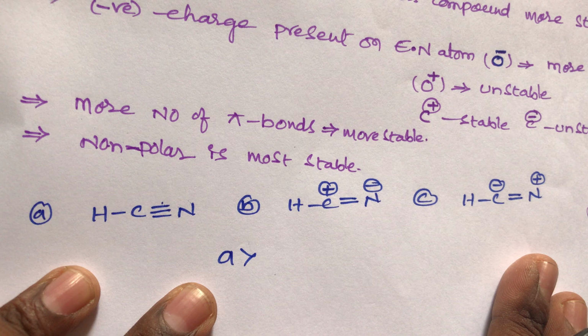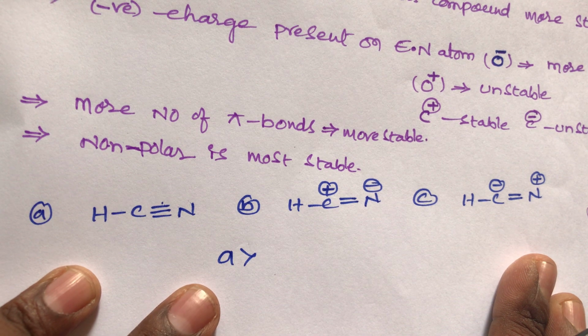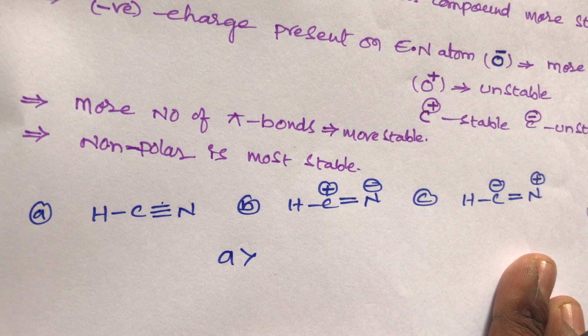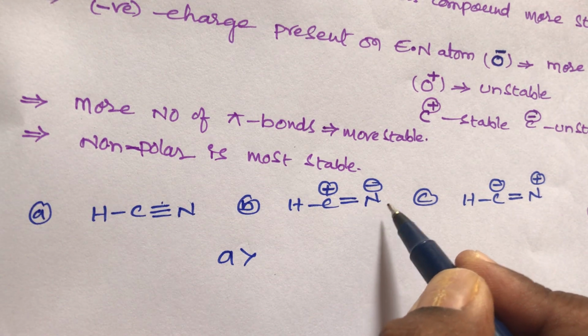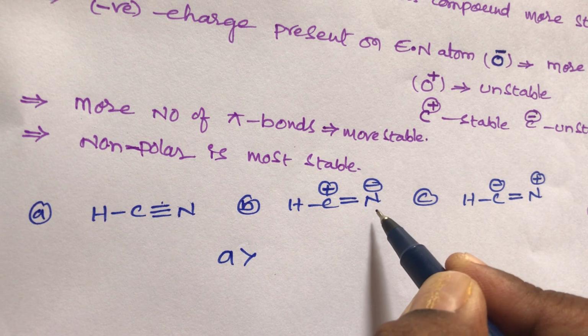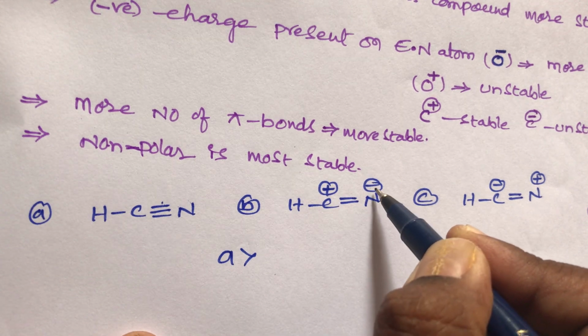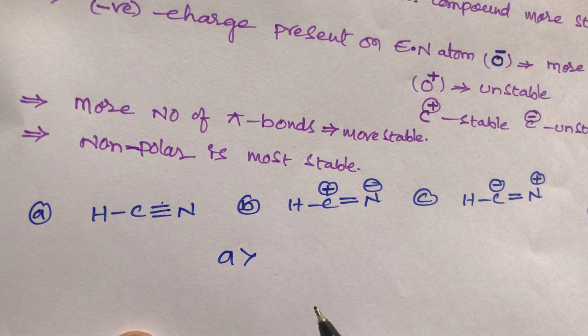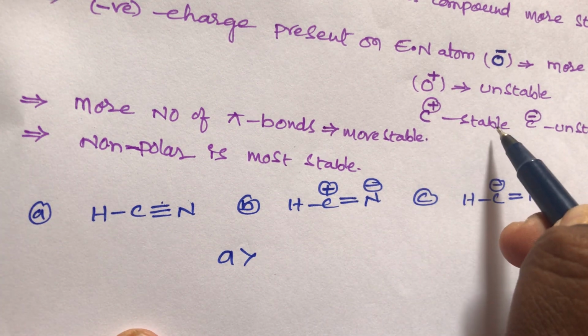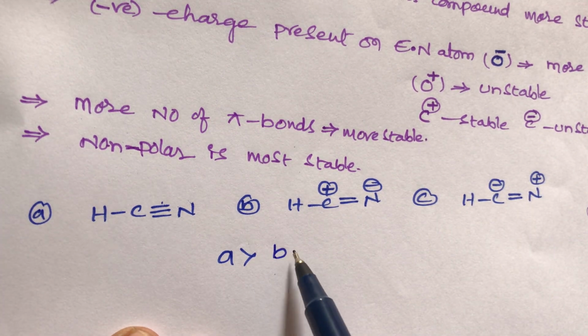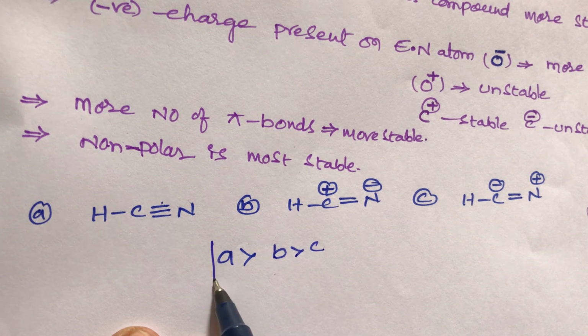Negative charge present on the more electronegative atom. Here the nitrogen is the more electronegative atom, and this nitrogen contains the negative charge, so that's why it is stable. And one more thing, student: a carbon having a positive charge is also stable, so B is more stable than C. This is a simple trick, student.